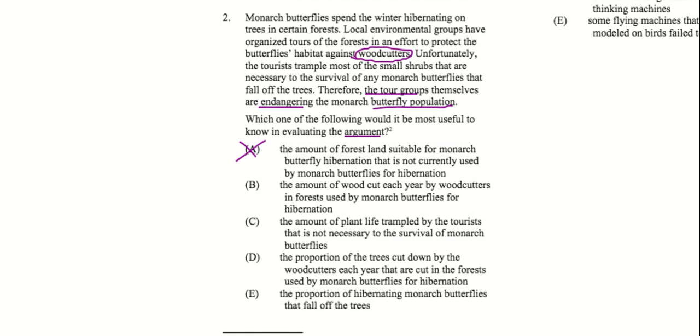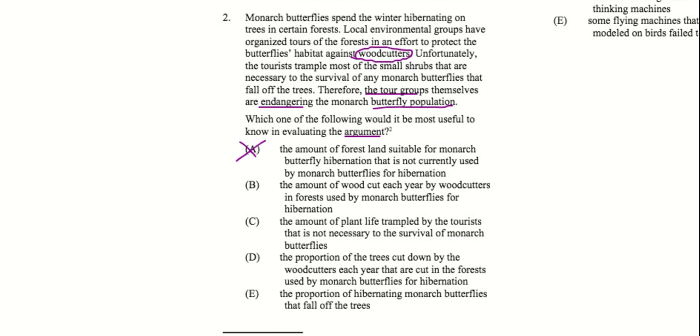B would tell us the extent to which the woodcutters are harming the butterflies and their habitat. So B would help us learn more about one of the premises, but learning more about that premise wouldn't help us figure out more about our actual argument, if that makes sense.